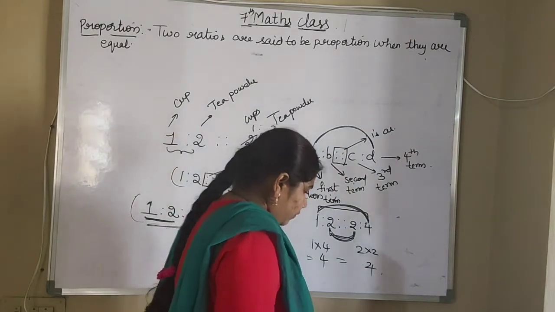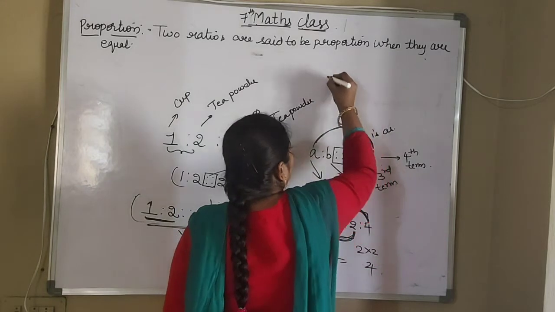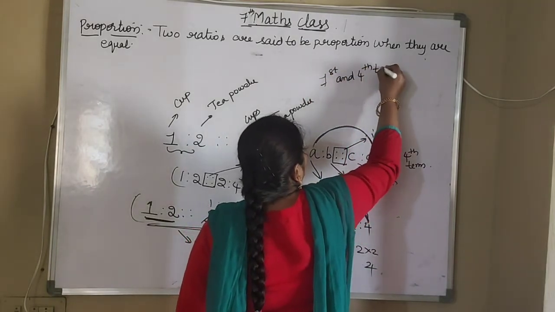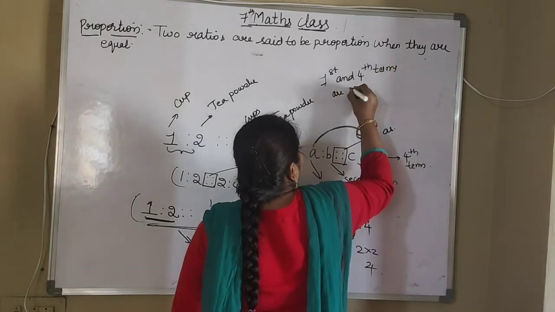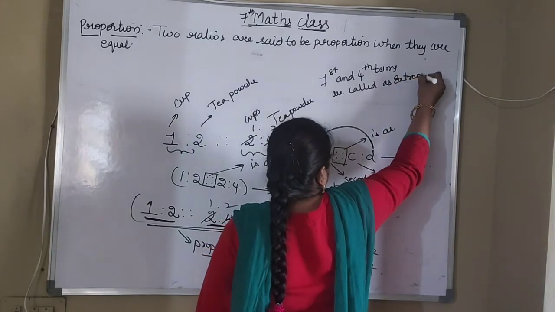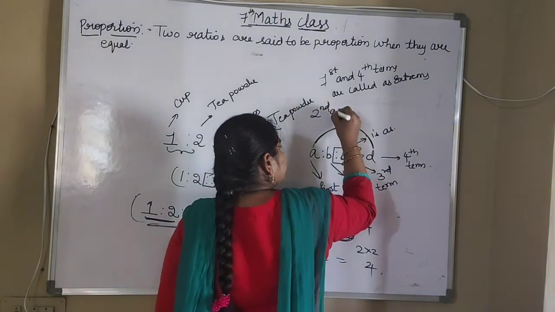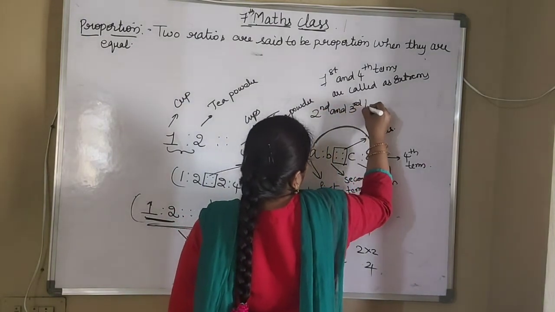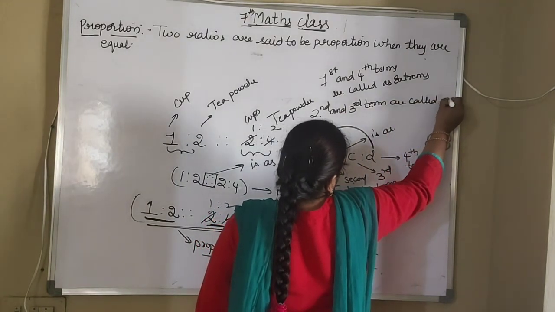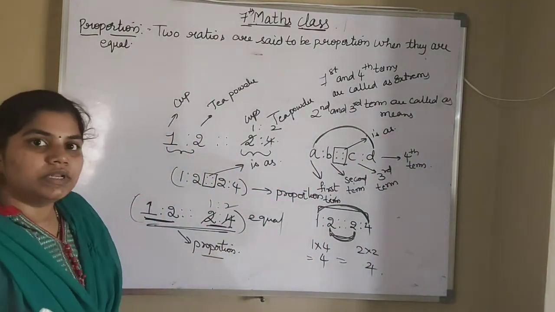First and last term we will call as extremes. What is that? First and fourth terms are called as extremes, and second and third terms are called as means. Okay, always the product of extremes will be equal to the product of means.